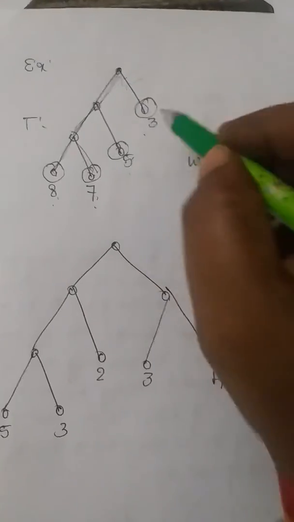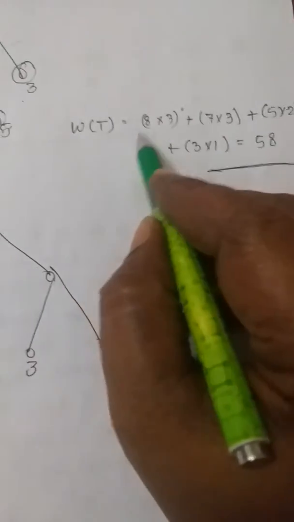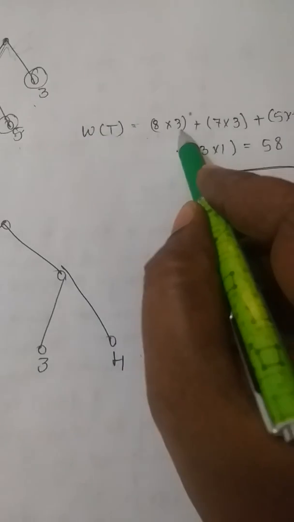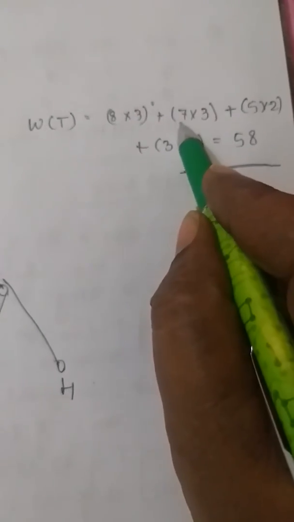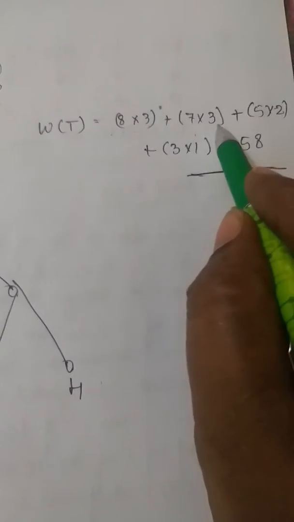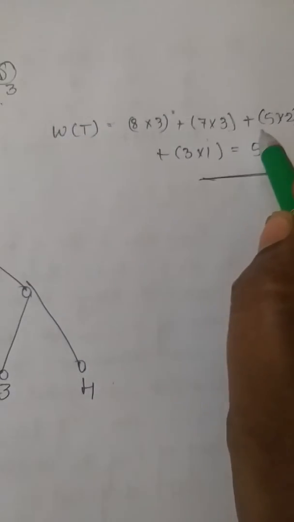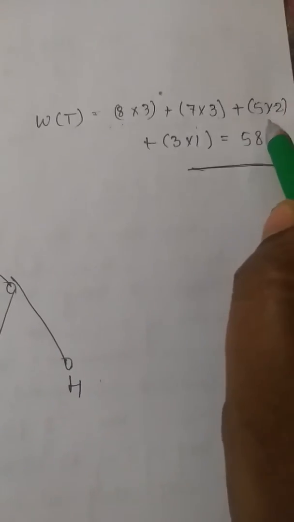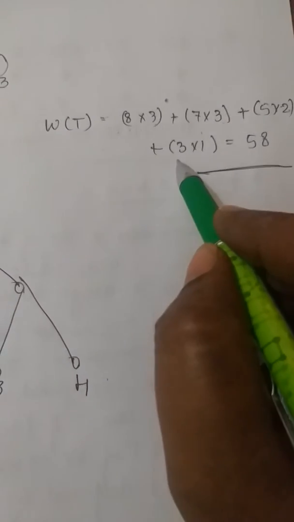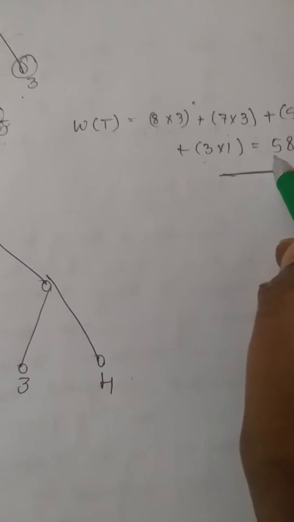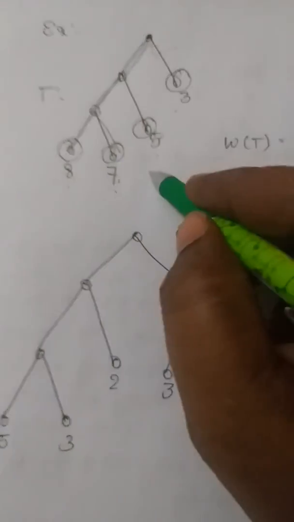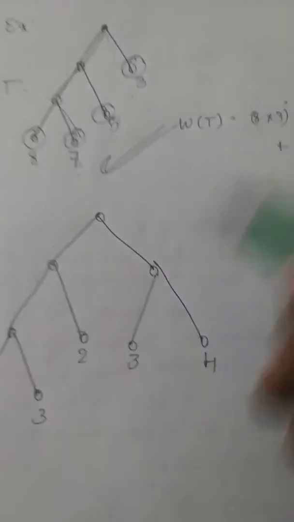So therefore weight of this tree is, see, 8 into 3. 8 is the weight, 3 is the level of that vertex. Then 7 into 3, 7 is the weight of that vertex and 3 is the level of that vertex, plus 5 is the weight of that vertex into level is 2. 3 is the weight of that vertex and 1 is the level. So if you simplify that, you're going to get 58, and 58 will be the weight of this tree. Correct?